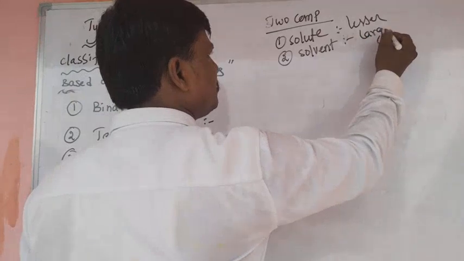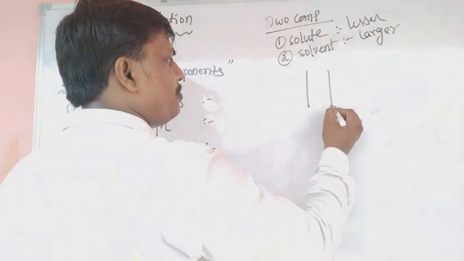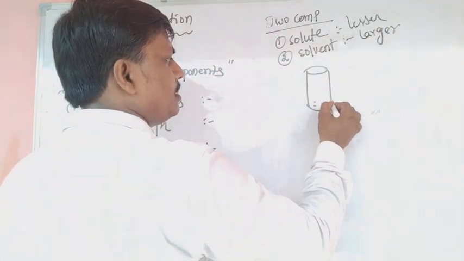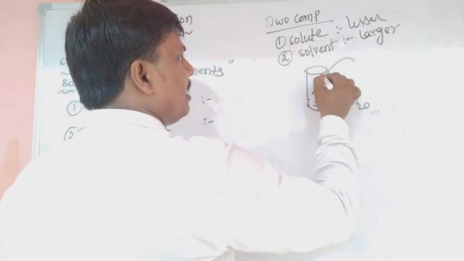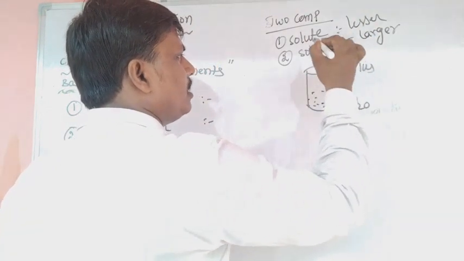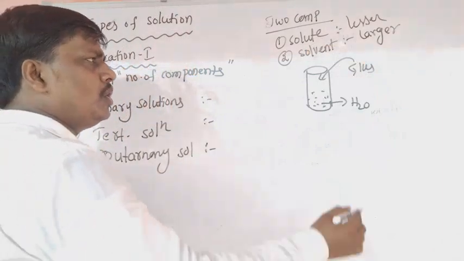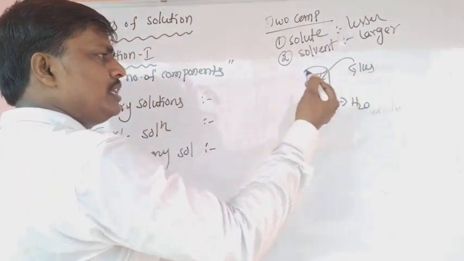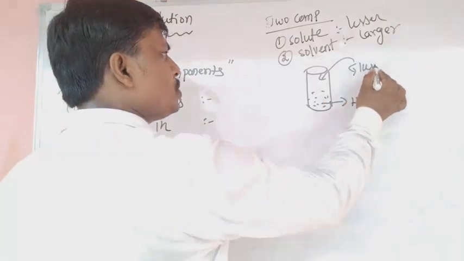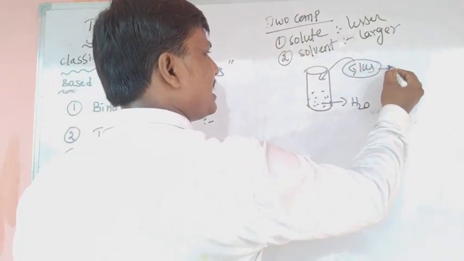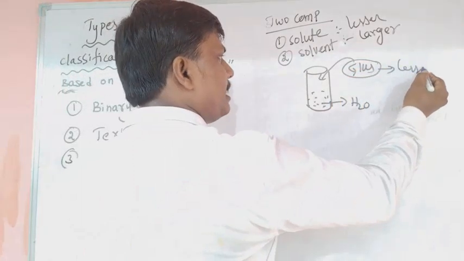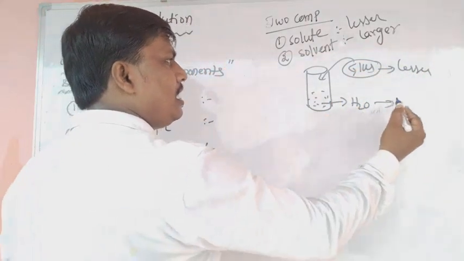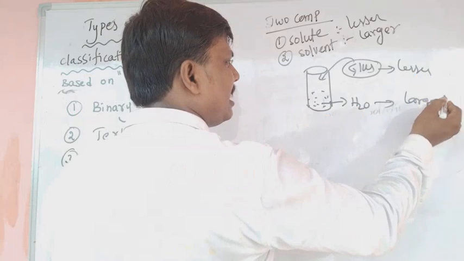Suppose you take a test tube with water and add some amount of glucose. This is the solution of glucose in water. In glucose solution, glucose is the lesser quantity, so water is the larger quantity.